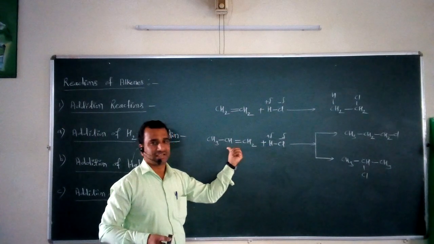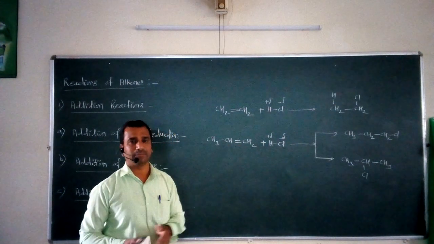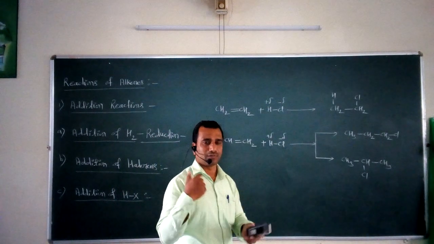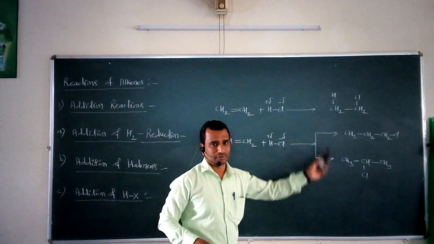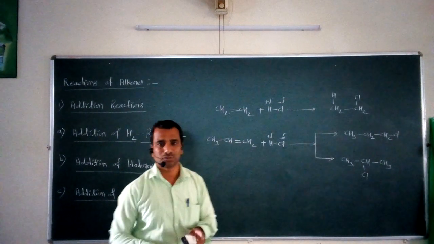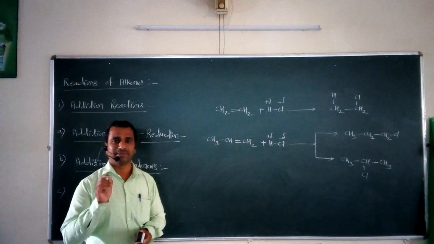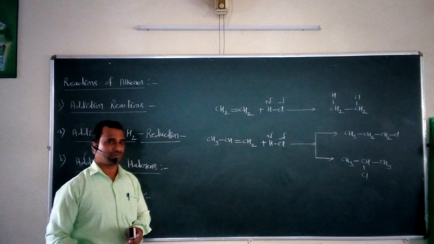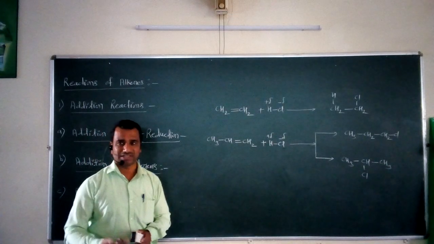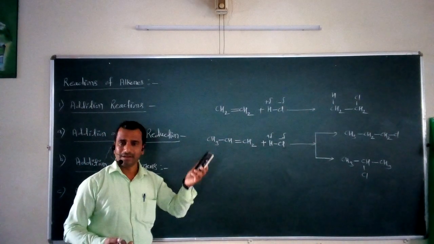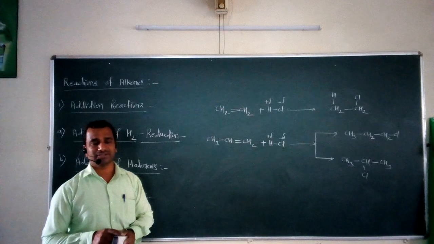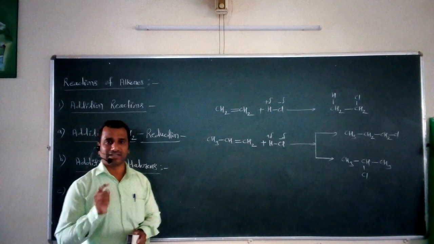So these two different types of product formation can take place, and we know that if two different types of product are there, 100% among these two, one must be major and one must be minor. Now the question is how to decide which is the major product and which is the minor product. So for this purpose, one important rule is there for deciding the major and minor nature of a product,